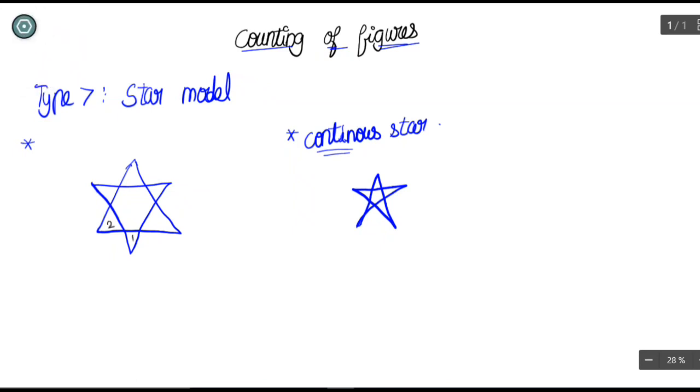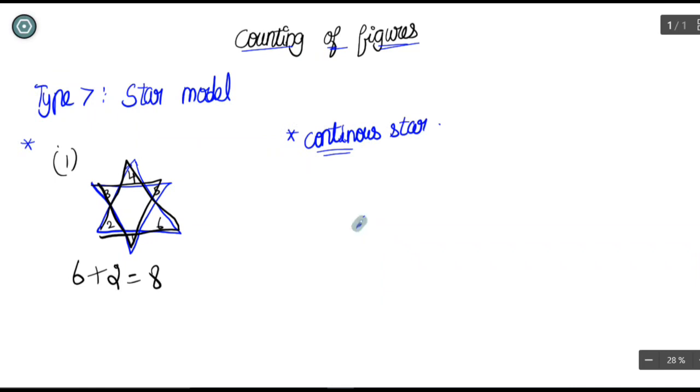Just count the vertex first. You will get 6 triangles in the vertex, and plus just 2 more triangles, one normal triangle and an inverted triangle. That's it. In star model, in the first normal triangle and inverted triangle combo, you will get 8 number of triangles for this one. And while thinking for continuous star, let me draw this big because I have to provide some points here so that you can understand it easily.